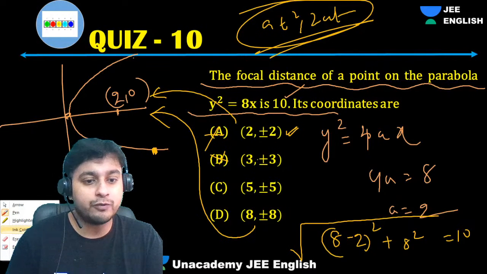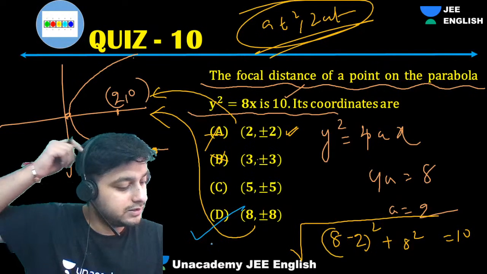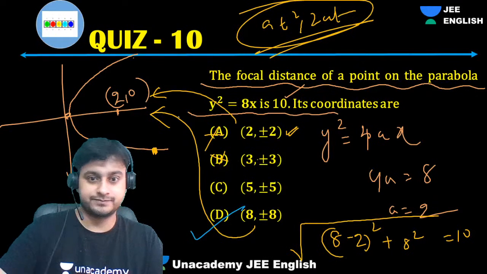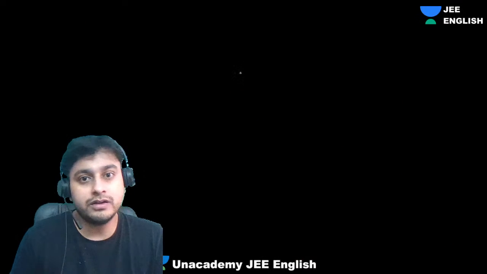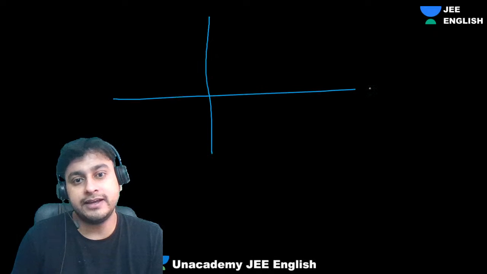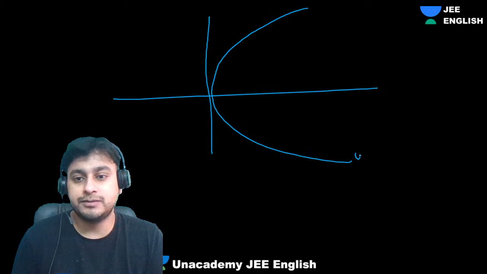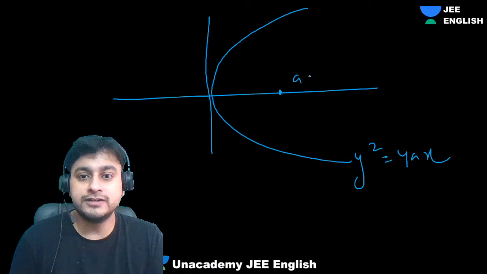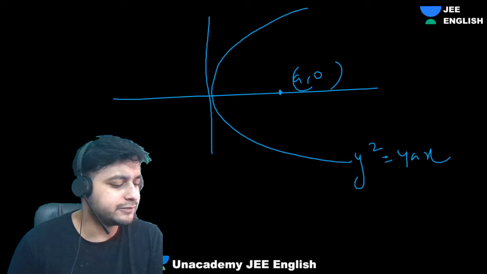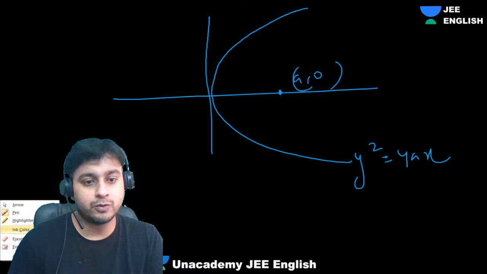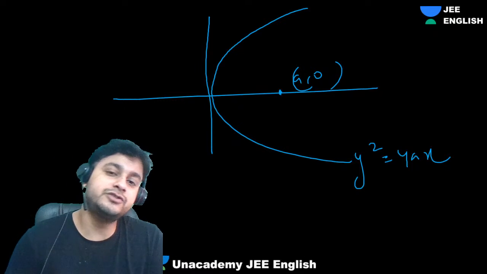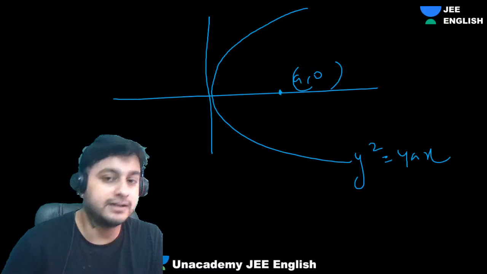So I'll explain how you will do it in the general method also. Okay, Papi Reddy, I'll tell you, don't worry. This is what we get. Option D is correct. That is fine. But now let's see how we have to do it in the general method. So guys, Papi Reddy, in general, any parabola is there, and suppose it is y square equals 4ax. Okay. So its focus is what? A comma 0. No need to mug up these formulas. I'll tell you what to do. Within 30 seconds to 2 minutes, you can get these results easily.